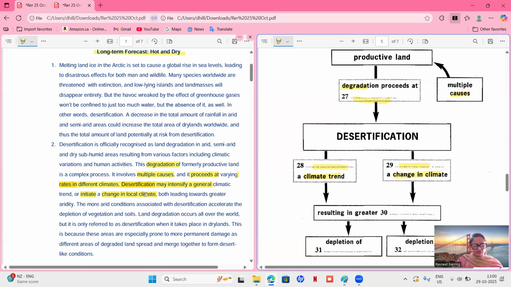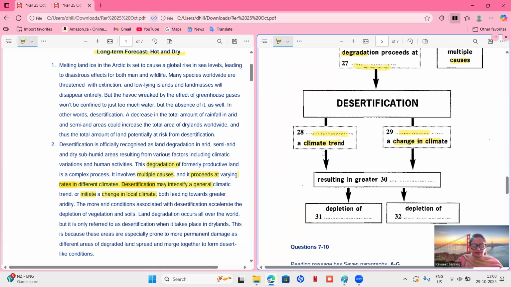See, it is not very difficult because we are able to find 3 answers altogether. Flowchart questions are generally in sequence and they can be found all together. Resulting in greater, that means these 2 things are happening and the result of these two things is this one, 30th. So which is greater, resulting in greater dash.